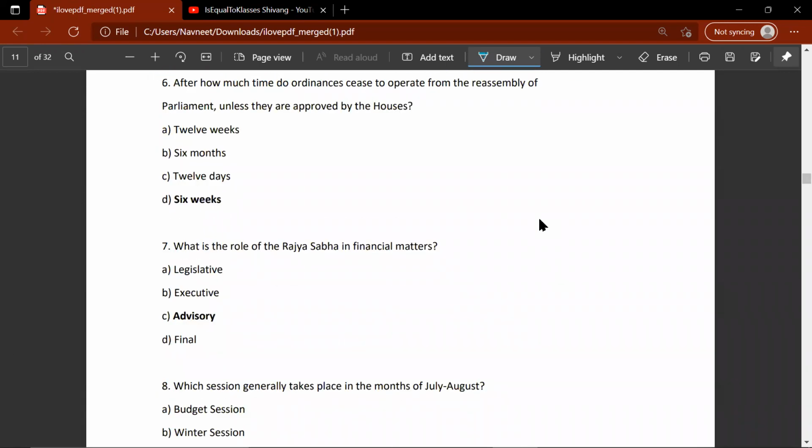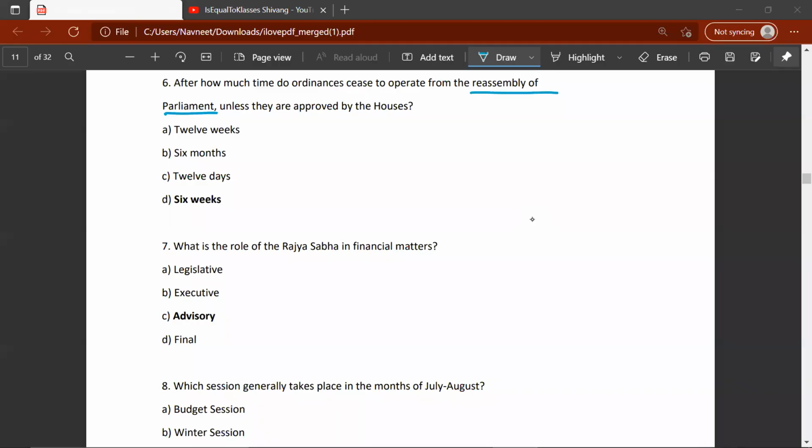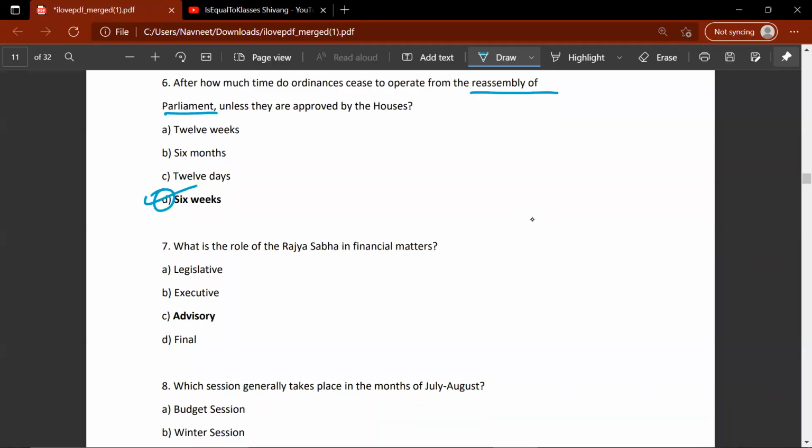After how much time do ordinances cease to operate from the reassembly of the parliament unless they are approved by the houses? The correct answer would be D, 6 weeks. Seventh question, what is the role of Rajya Sabha in financial matters? C, advisory. As I've said before, Rajya Sabha only plays an advisory role in case of financial matters.